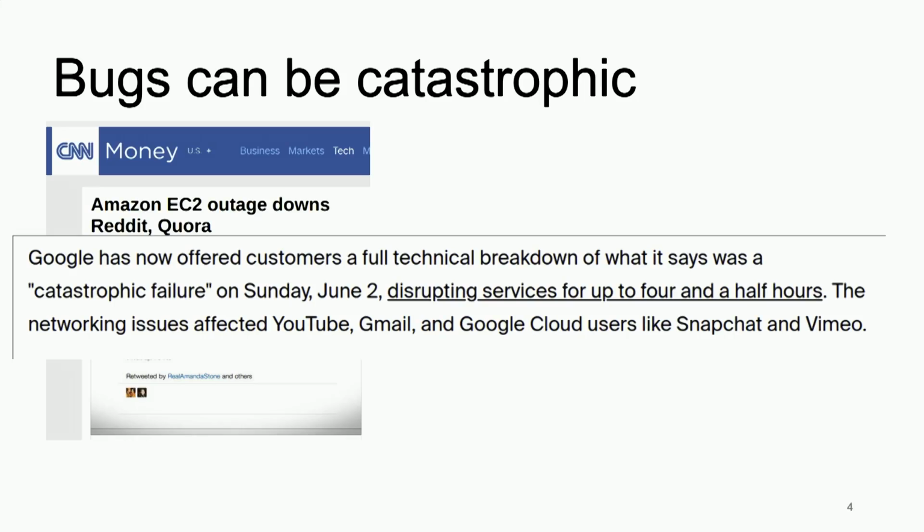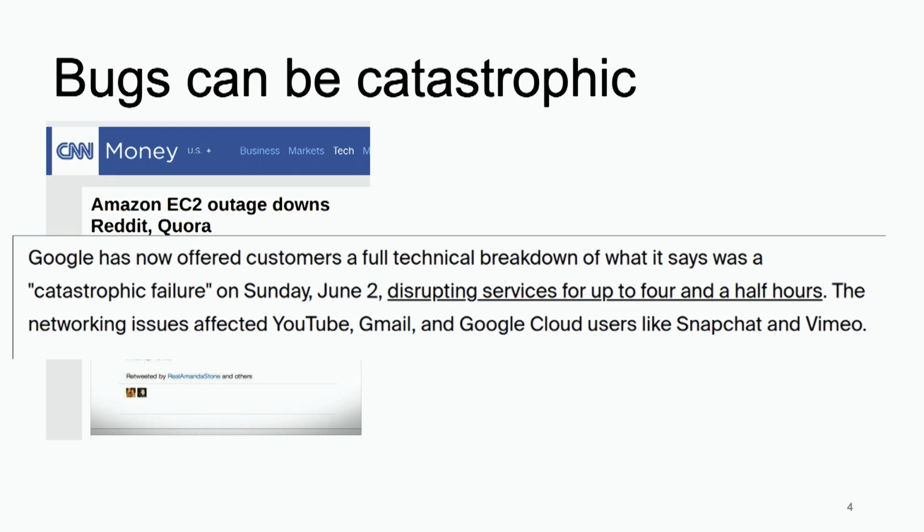And often, of course, they don't appear as anything serious. Maybe you see a short timeout or a short period of time where, for example, you can't download your Spotify song, but a couple of minutes later, it's all up and running again because the distributed system reconfigured correctly again. However, once in a while, the bugs can actually be catastrophic. For example, Amazon had a bug in 2011 where the whole East Coast data centers were down for many, many hours, and many websites couldn't deliver any service at all.